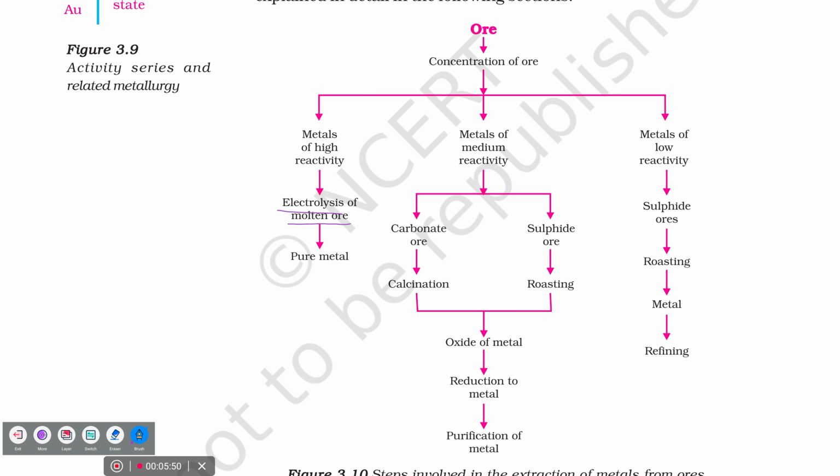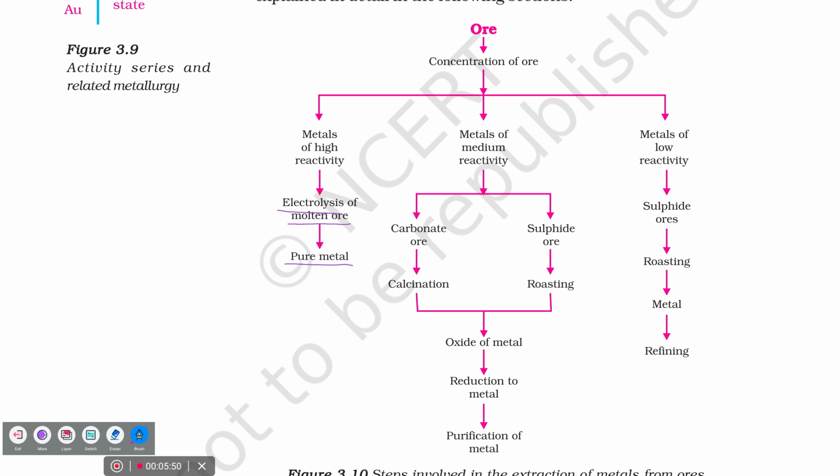Electrolysis, and the ore should be in the form of a molten. And what will be extracted from that? Pure metal. Is it possible for you to say this first one? Metals of high reactivity. Second step, electrolysis of molten ore. Third step, pure metal. Clear up to here?